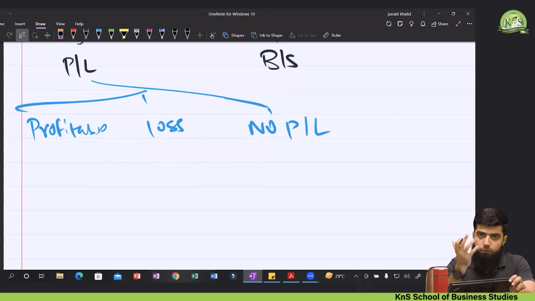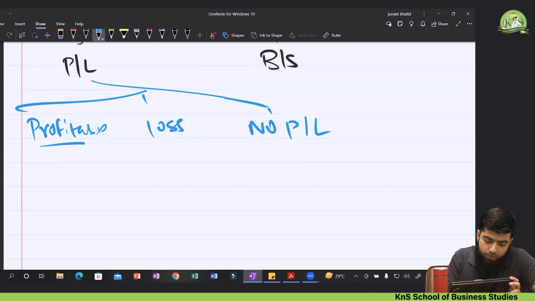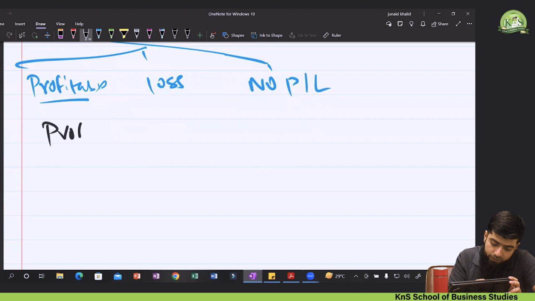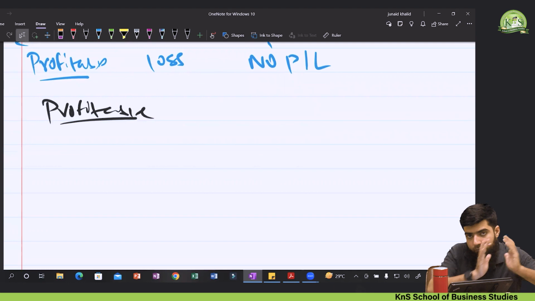Now let's quickly discuss what we were doing. If we are having a profitable contract, let's discuss this scenario first. What accounting treatment do we need to follow? Let's recall this one.